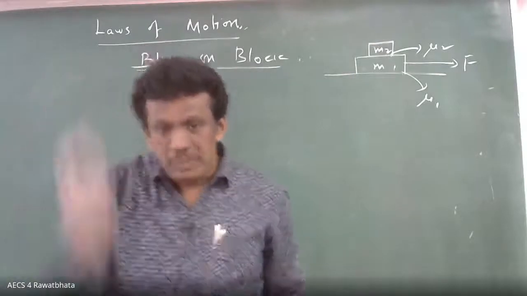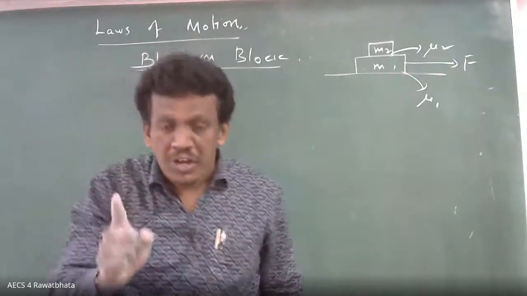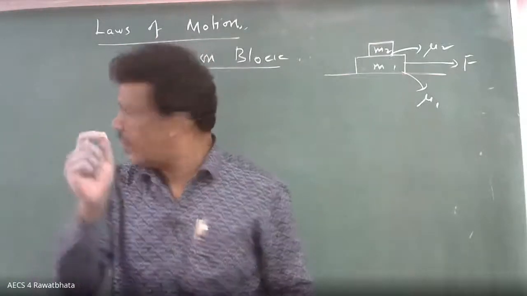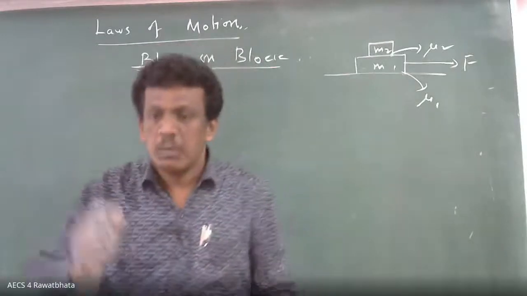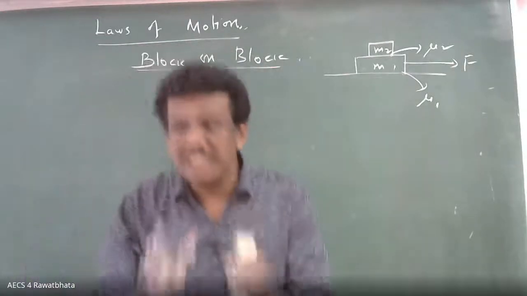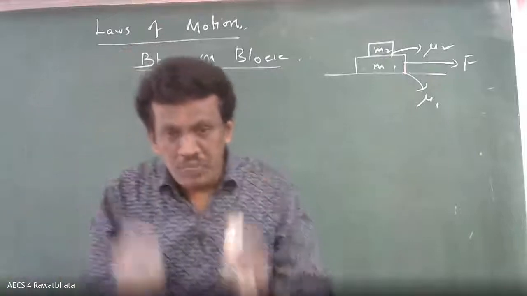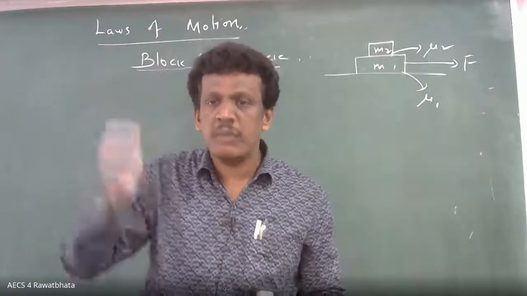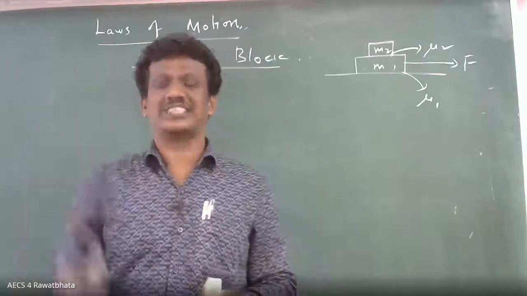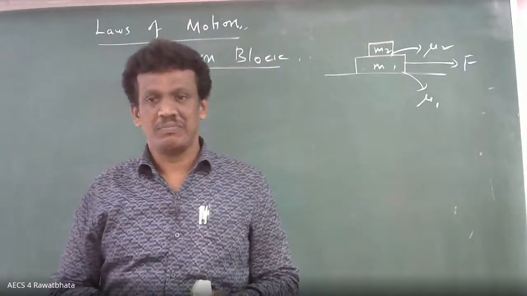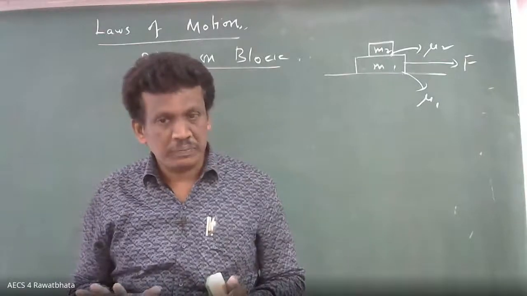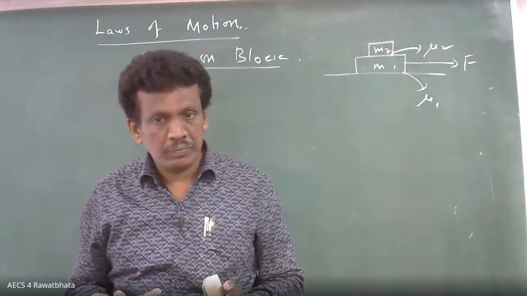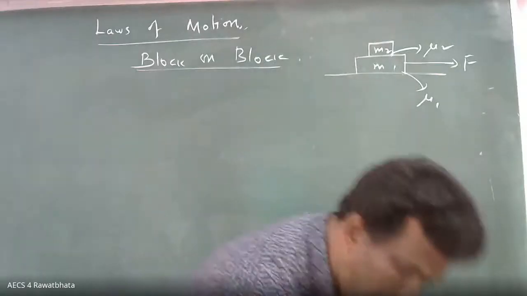So up to limiting friction, no relative motion, which means both are moving together, and both have the same acceleration. That's all. Is the first point clear? It's not easy, I will repeat, don't worry.